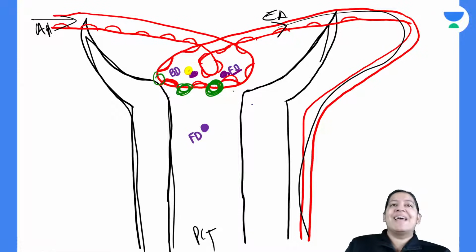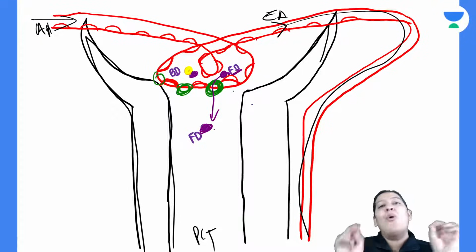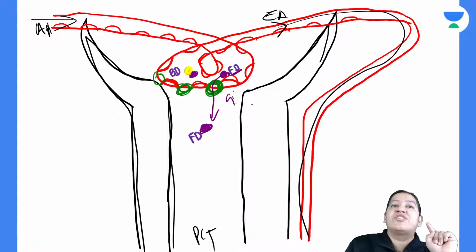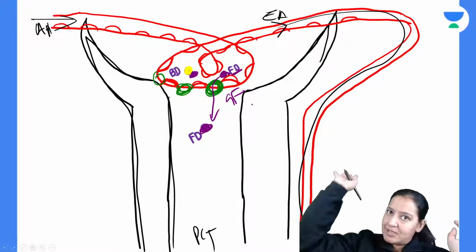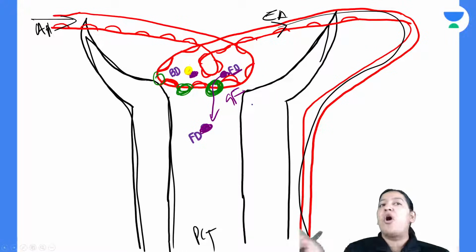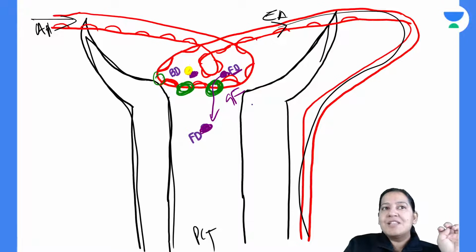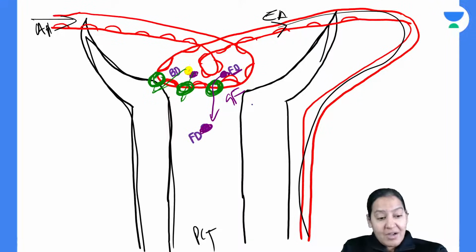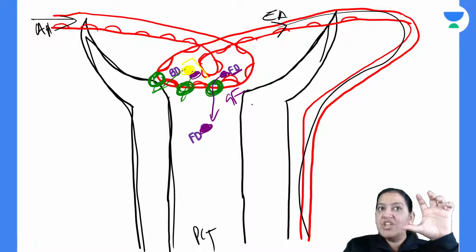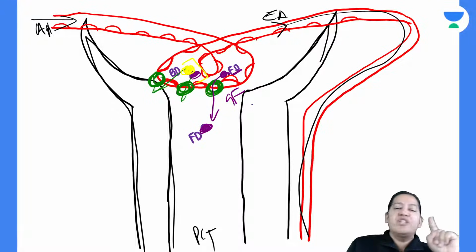Common sense says that, ma'am, only free drug will come, bound will not come. So it is shown here, yes, only free drug will come in glomerular filtration, the first step. Bound drug does not show glomerular filtration. It will go ahead because the size is more. It cannot cross the space between two endothelial cells. Bound drug cannot cross the space because it is larger in size, because here the drug is attached with the protein. So because of this, the combination is larger in size. Only free drug will show the first step.